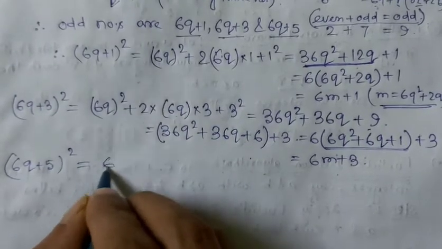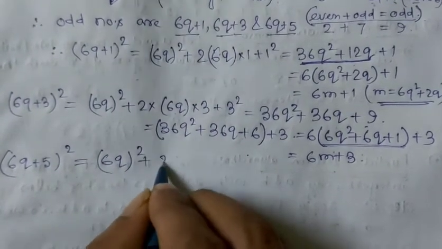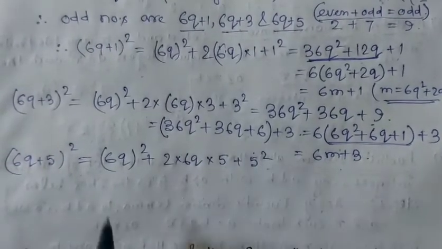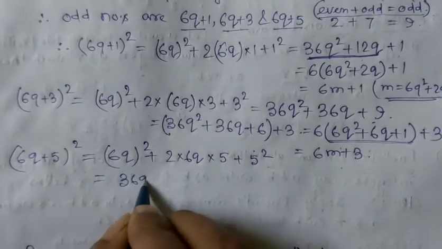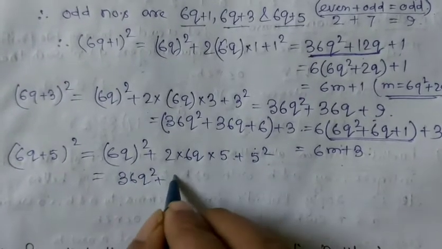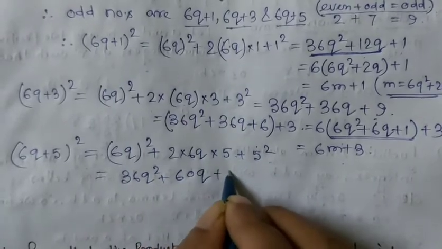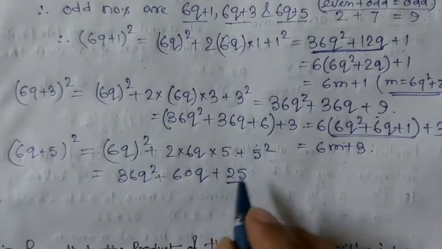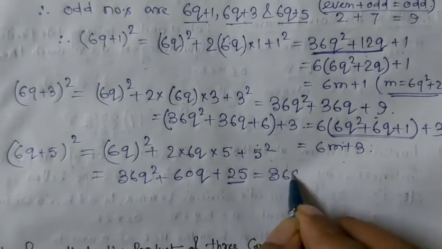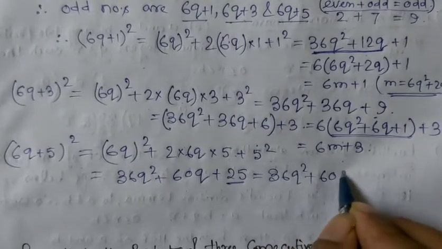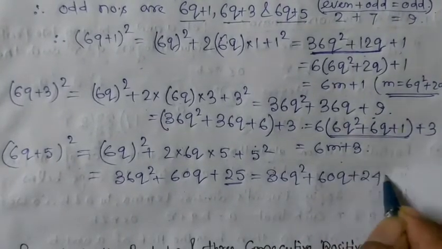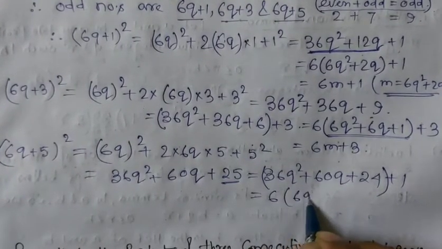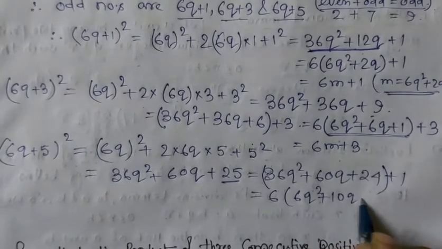This one is equal to, similarly, (6q) whole square plus 2 into 6q into 5 plus 5 square. So this one is 36q square plus 5 into 2, 10, into 6q, 60q, plus 25. So 25 we have to represent as 24 plus 1. So this one is 36q square plus 60q plus 24 plus 1. Now we have to represent this one as 6 into (6q square plus 10q plus 4).